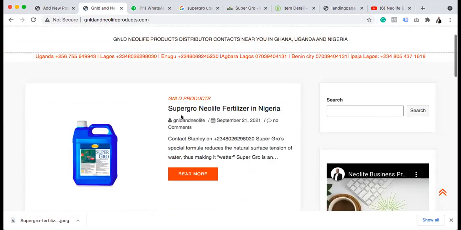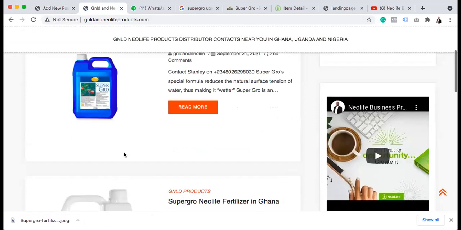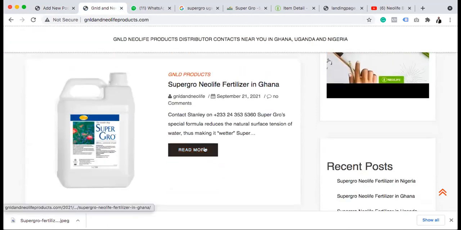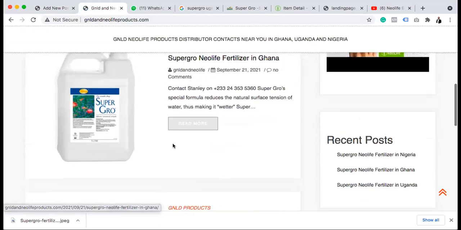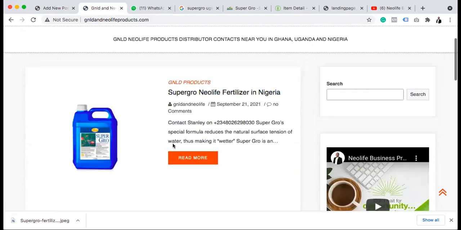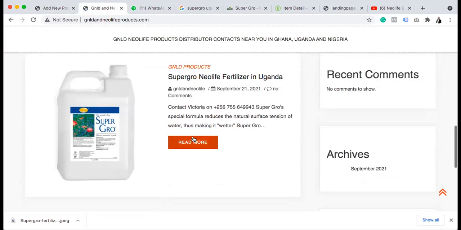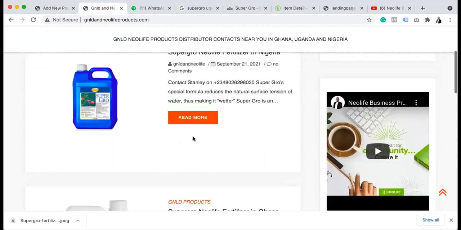So can you see we have Super Grow fertilizer in Nigeria? Can you see the Nigerian Super Grow? You can see this is Ghana. Then Super Grow Uganda. So this is what we have for now.